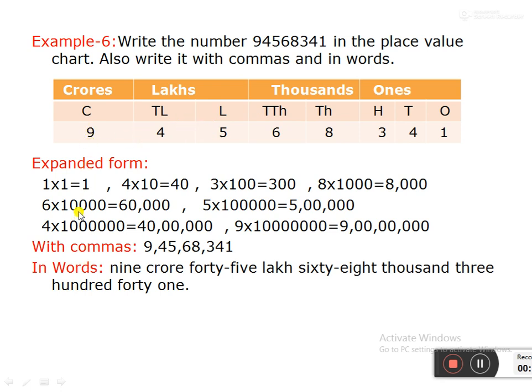We have to write in words. When you write in words, we have to start from the left-hand side. That means only one digit: 9 crore. 4, 5: these two are in the lakhs period, 45 lakhs. 6, 8: 68,000. 3, then 4 and 1. 4, 1 means 41. Now you see: 9 crore, 45 lakh, 68,000, 341.